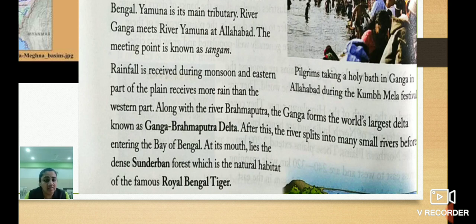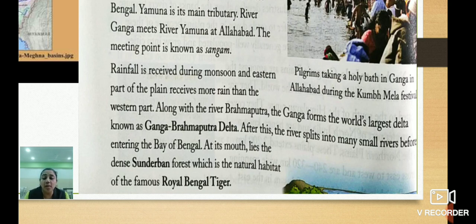Children, till here understood everyone? So we first saw the Ganga basin, which originates from the Gangotri glacier in the Himalayas. Then the Yamuna is the main tributary of Ganga. River Yamuna and river Ganga both meet at Allahabad. The meeting point of the two rivers is known as Sangam.